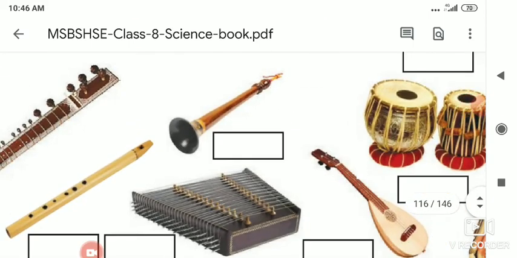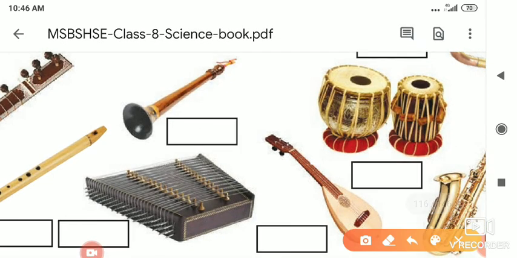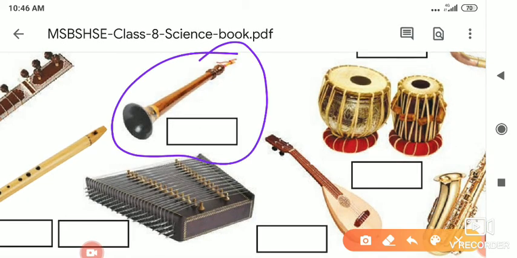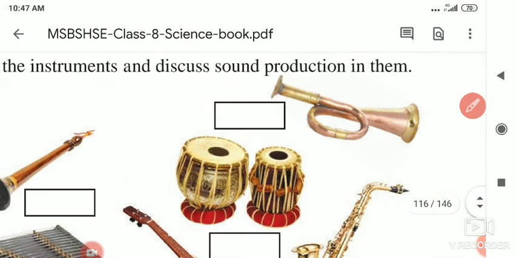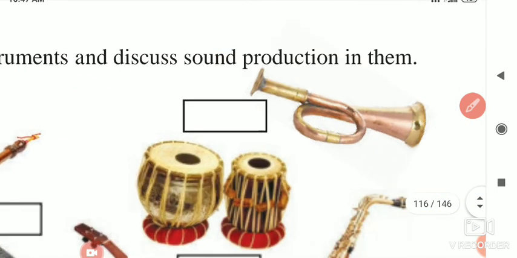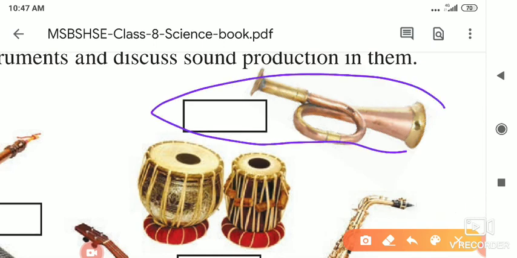Here it is the sanai. In marriages they use the sanai. Here also we blow the air from here, and we can produce different kinds of sound. Now here is the instrument bigul.